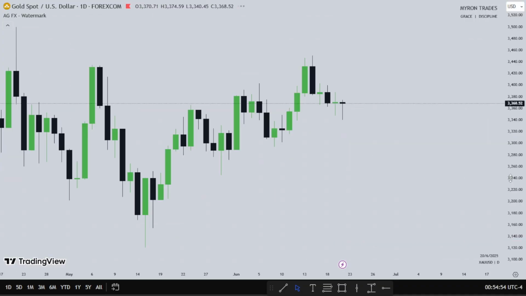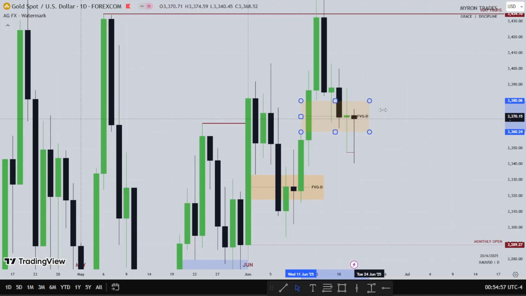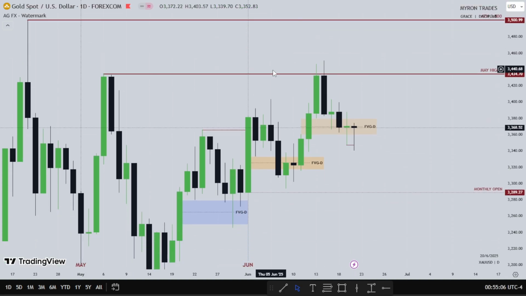Now this is gold. Gold was pretty weak for the week. Remember, gold has taken out April, May highs. This was our target for a couple of weeks now. So gold hits April highs.